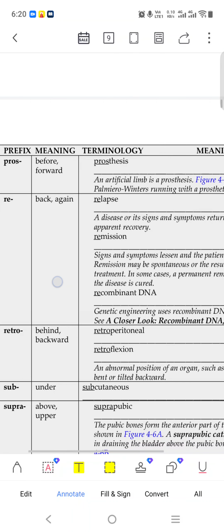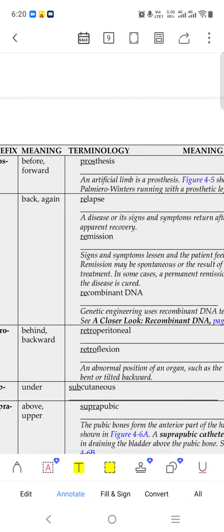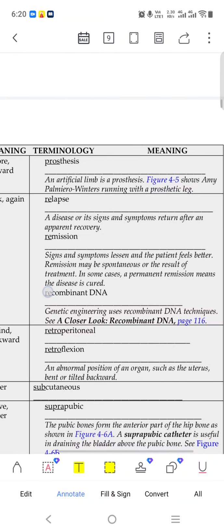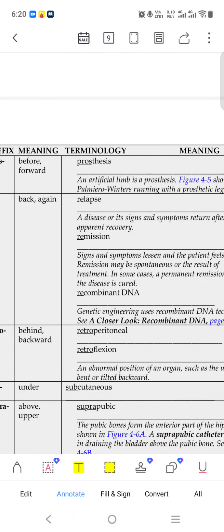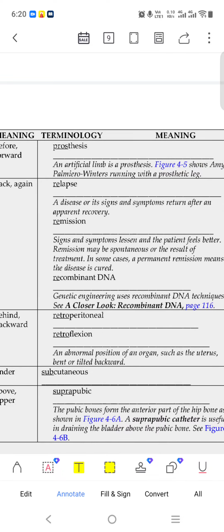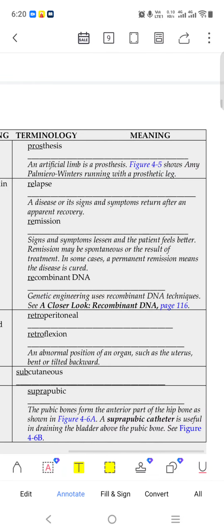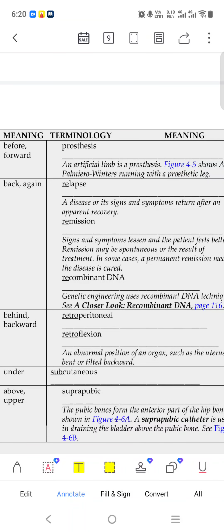Re means back again, like relapse. Relapse means the symptoms that had just gone return. A disease or its signs and symptoms return after an apparent recovery. Relapse means the disease comes again, like after treatment the disease happens again. Remission means the signs and symptoms lessen and the patient feels better. Remission means the disease is gone, and the patient becomes comfortable.